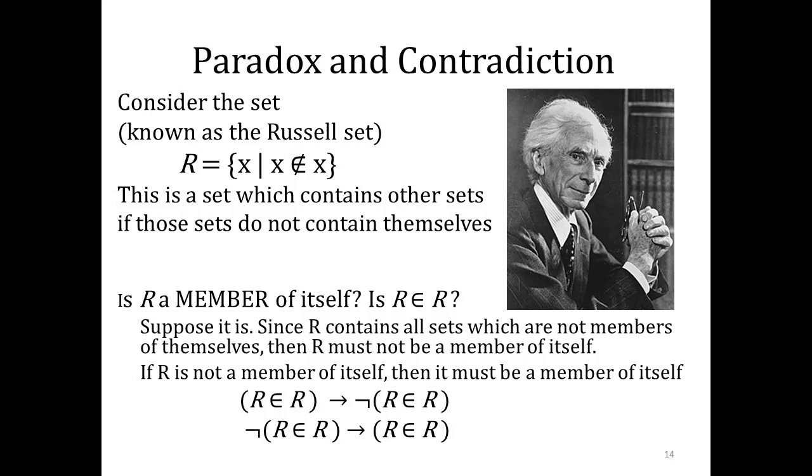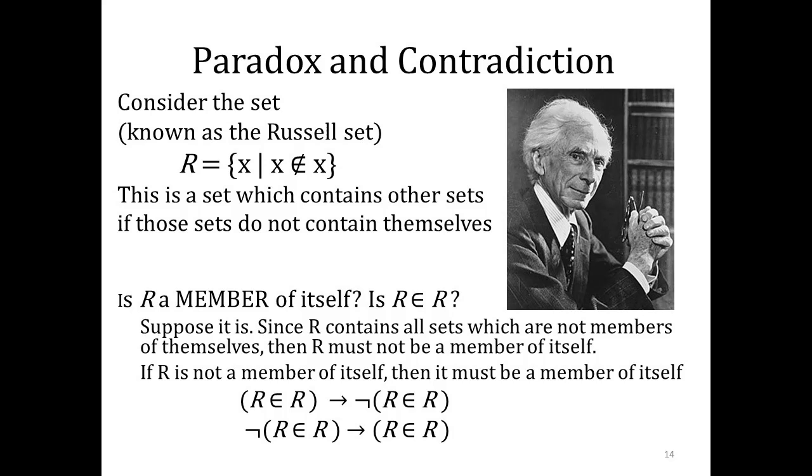Consider a set of sets, so it contains other sets. If you're familiar with set theory in math, sets just contain objects. Sets can be elements of sets. So Russell said, let's consider the set that contains all sets that don't contain themselves, that are not elements of themselves.